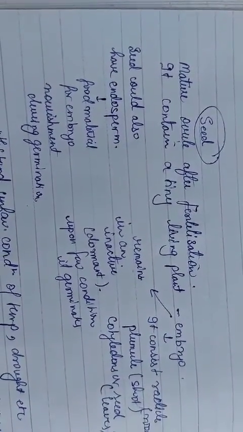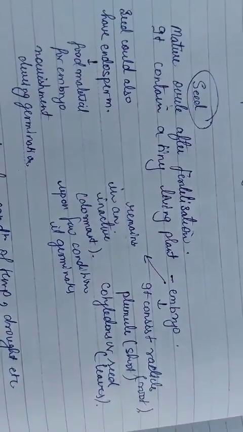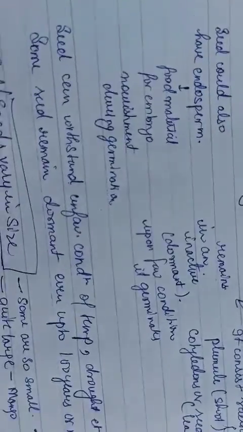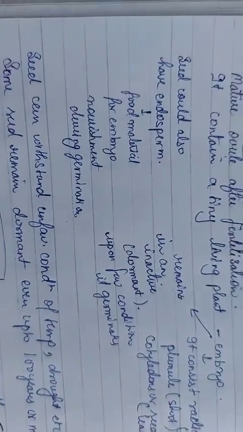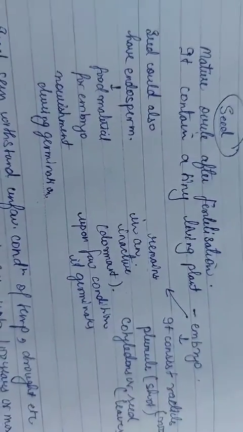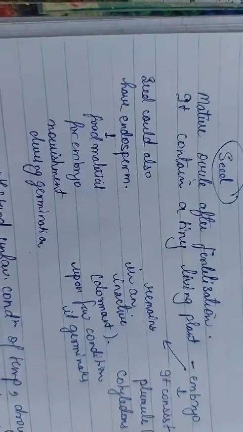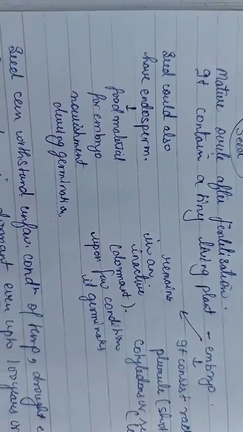That tiny living part is called the embryo. The embryo remains in an inactive, dormant state. When it gets favorable conditions, it will germinate and form the new plant body.